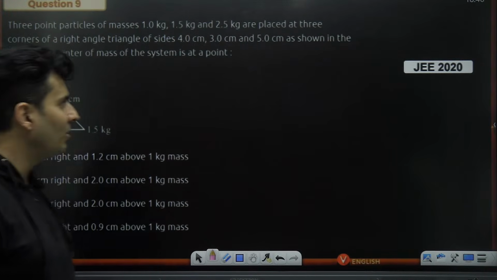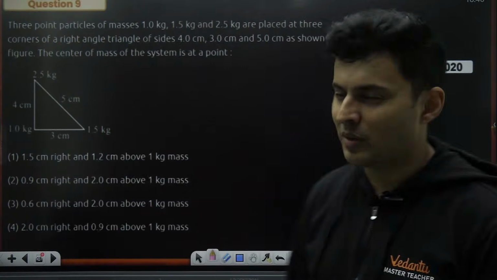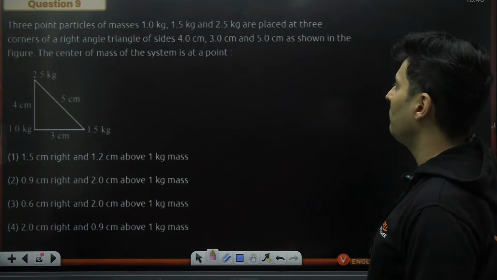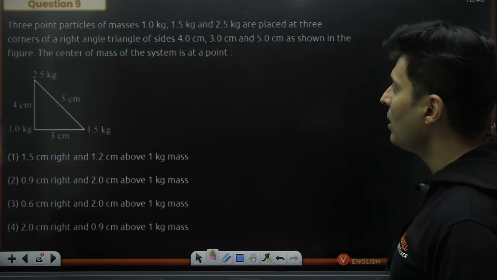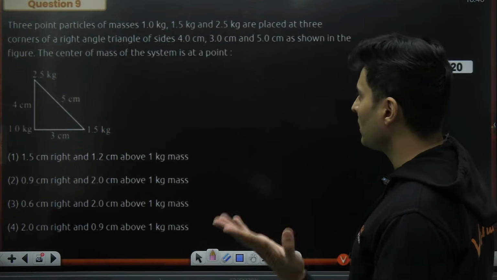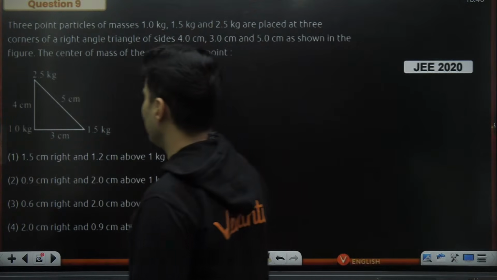This was JEE 2020 COVID question. Let's see how many of you can solve this COVID question. 3 point particles of mass 1 kg, 1.5 and 2.5 are placed on the corners of a right angle triangle 4, 3, 5 centimeters as shown. The center of mass of the system is at a point.